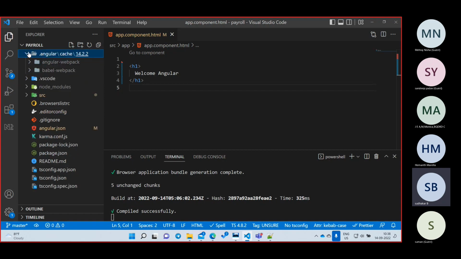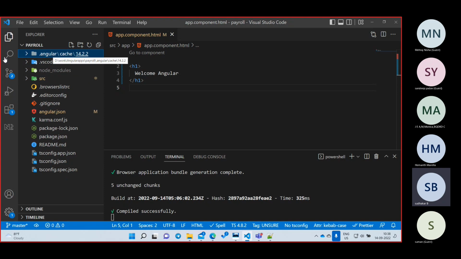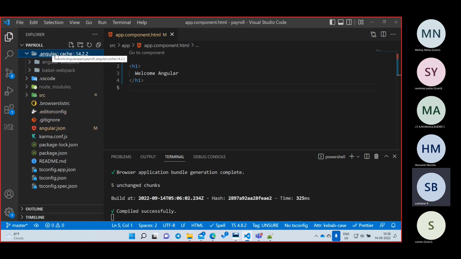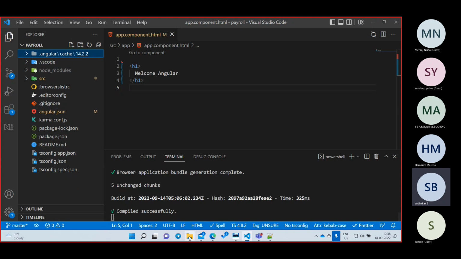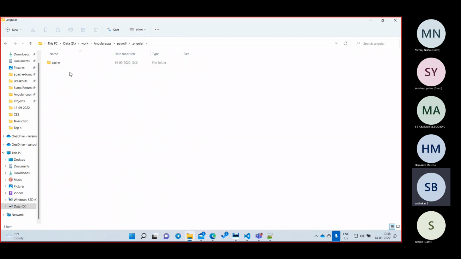So what is the first folder? It is .angular. This folder will store Angular information, like what Angular version we are going to use for this project. If you open it, there is an Angular cache, and inside the cache, the version is 14.2.2. I don't need to see all those things.